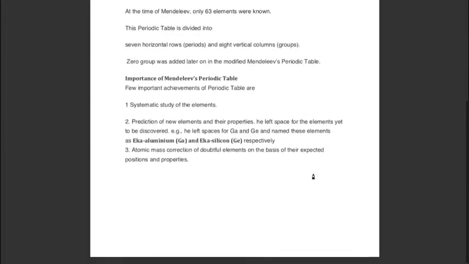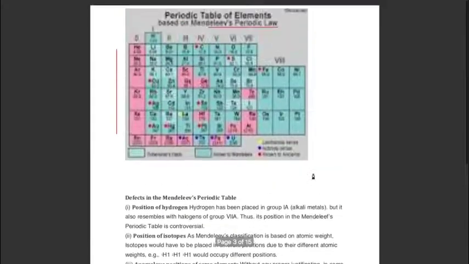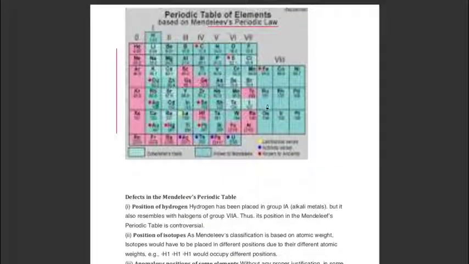At the time of Mendeleev, only 63 elements were known. He arranged those elements in tabular form. This is Mendeleev's periodic table. These horizontal rows are known as periods and these vertical columns are called groups. So he prepared that table having 7 groups and 7 periods. Later on, 0 group was added in that periodic table.